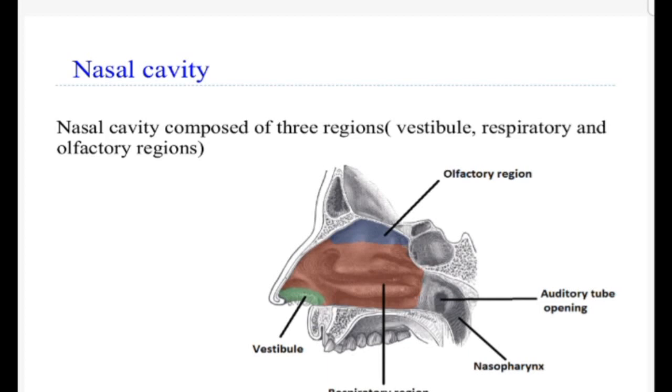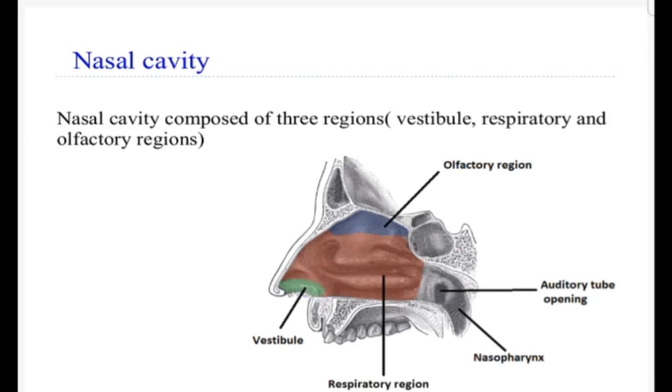So the vestibule of each nasal cavity is lined by skin. This area is lined by skin and it contains a lot of sebaceous and sweat glands, and it bears long thick hairs which are known as vibrissae. These hairs function to filter out coarse particles from the inspired air.